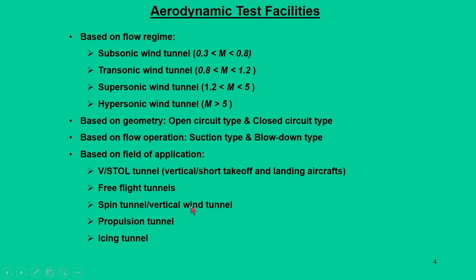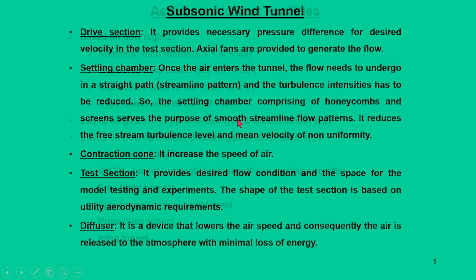But however, we will talk about only a very generic subsonic wind tunnel, and that too low speed. So, we will consider a subsonic wind tunnel, which is a very basic and preliminary tunnel for aerodynamic testing. Basically, this wind tunnel consists of 5 major segments: drive section, settling chamber, contraction cone, test section and diffuser.